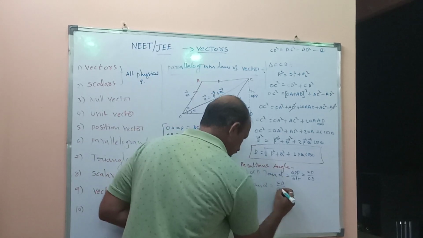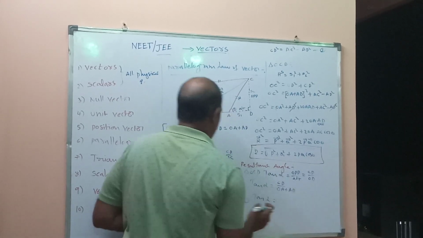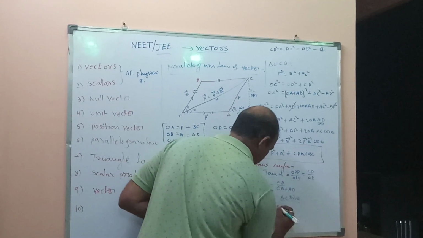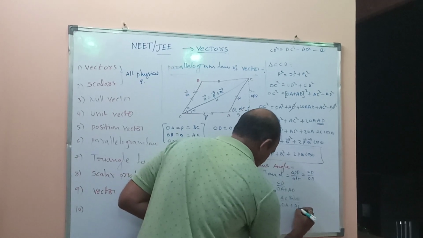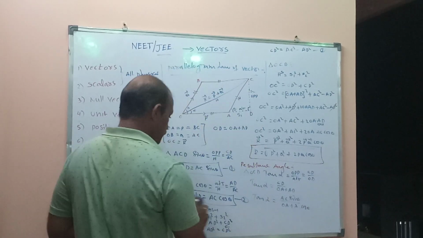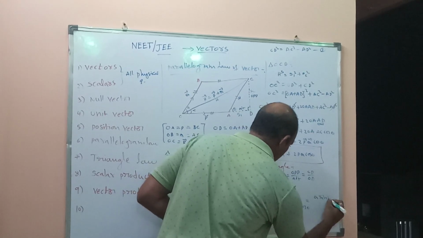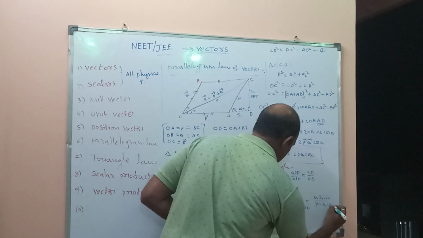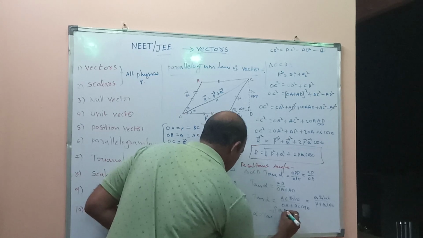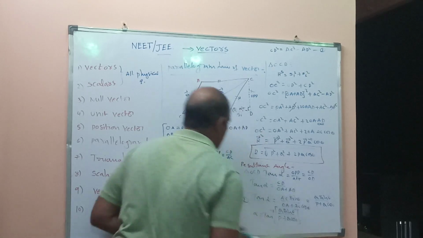OD we can write as OA plus AD. So tan alpha equals CD value. CD means AC sin theta, by OA plus AD cos theta. AD value is AC cos theta. So finally, Q sin theta by P plus Q cos theta. So alpha equals tan inverse of Q sin theta by P plus Q cos theta.